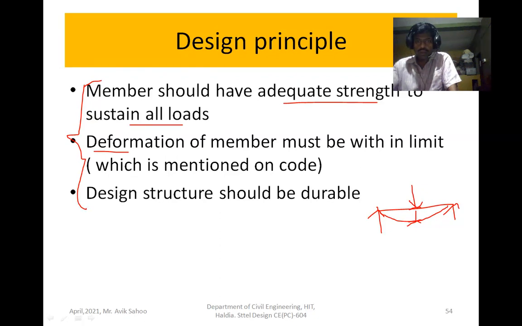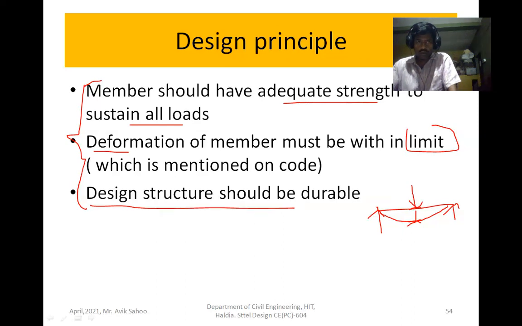The limiting deformation is given in the code. So you have to check whether the deformation is within allowable deformation or not. And another point is the designed structure should be durable.